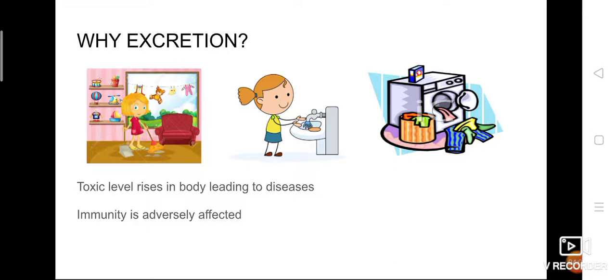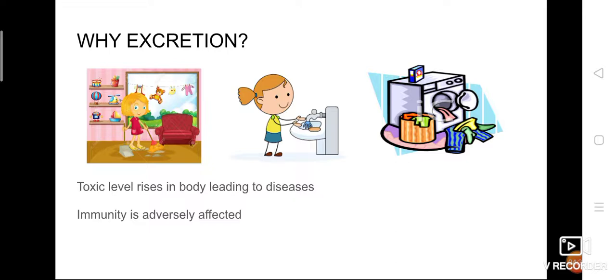If there is no excretion, the toxic level can rise in the body, which leads to several diseases. At the same time, immunity of the body is adversely affected. So when you have many toxic substances inside our body, the strength of our body decreases, and our immune system becomes very weak.